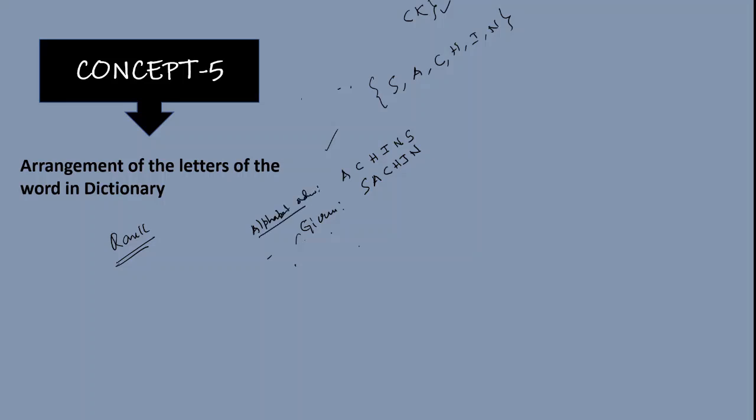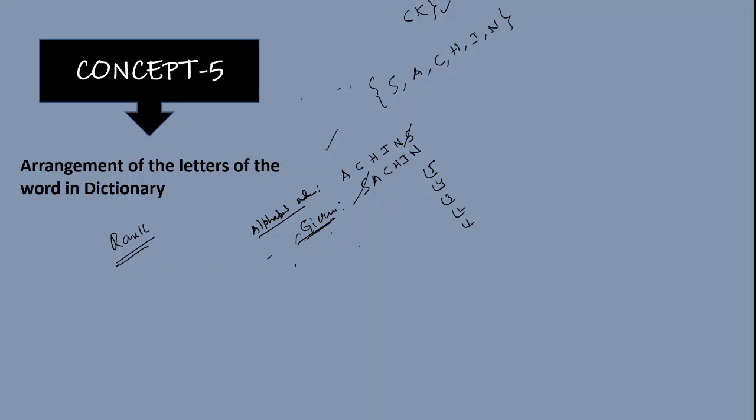So what to do? First write the given word or letters of the word, and above that you write alphabet order. Since it is a 6-letter word, you take 5 factorial, 4 factorial, 3 factorial, 2 factorial, 1 factorial. Then what to do? Now cancel this S and S.